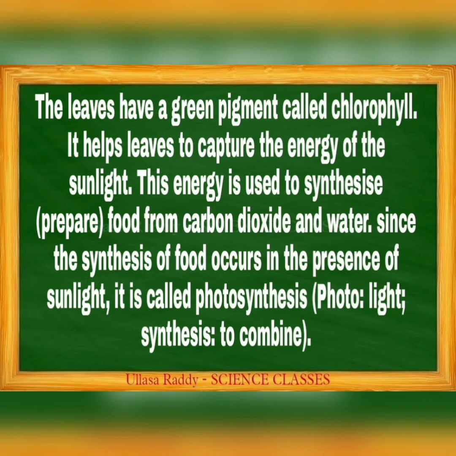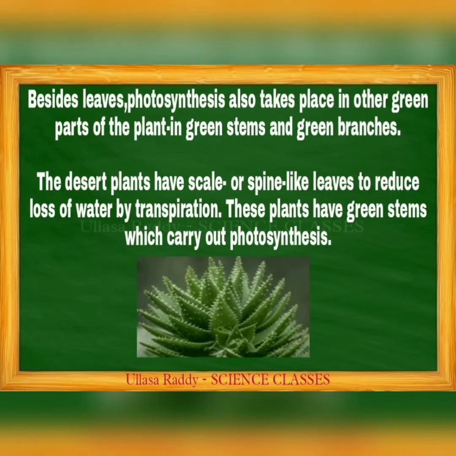The energy is used to synthesize food from carbon dioxide and water. Besides the leaves, photosynthesis also takes place in other green parts of the plant, in green stems and green branches. The desert plants have scale or spine-like leaves to reduce loss of water by transpiration. These plants have green stems which carry out photosynthesis.